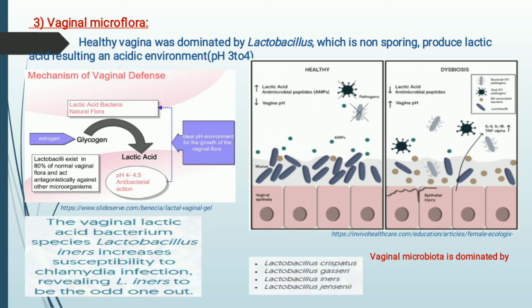Now this glycogen is present inside the vaginal lumen along with lactobacillus bacteria and another enzyme, alpha amylase. Alpha amylase acts on the substrate glycogen and converts it into its monomer units, that is alpha dextrin, maltose, and isomaltose.